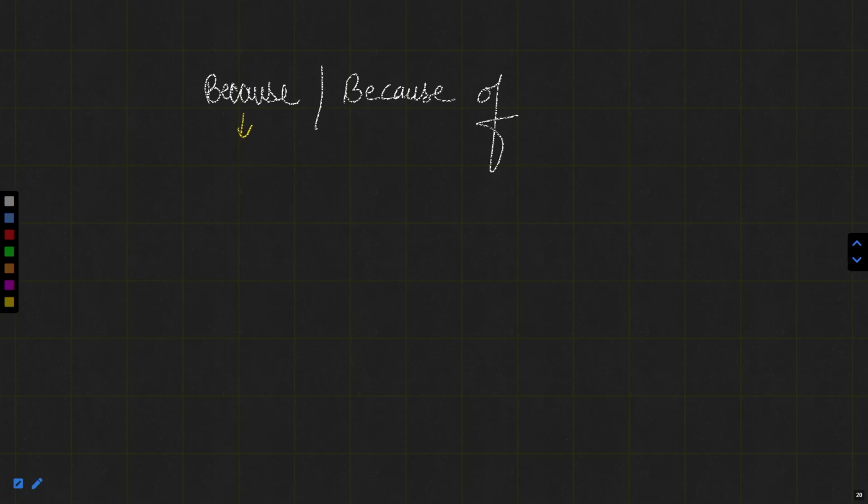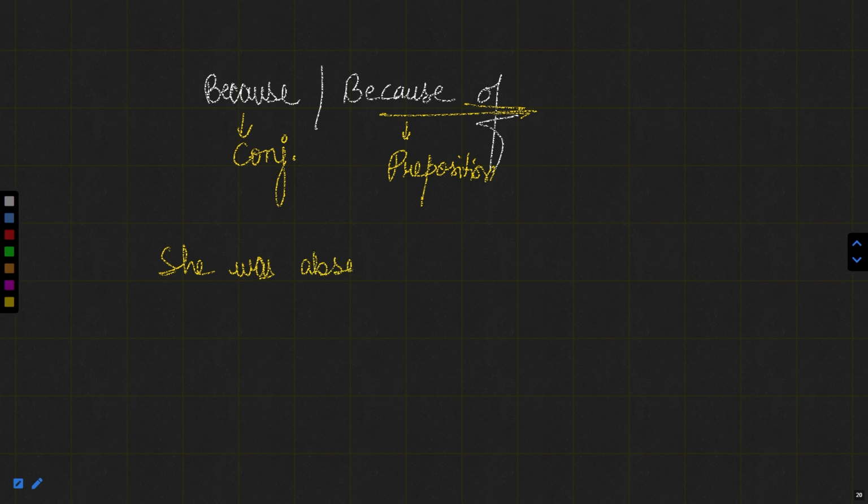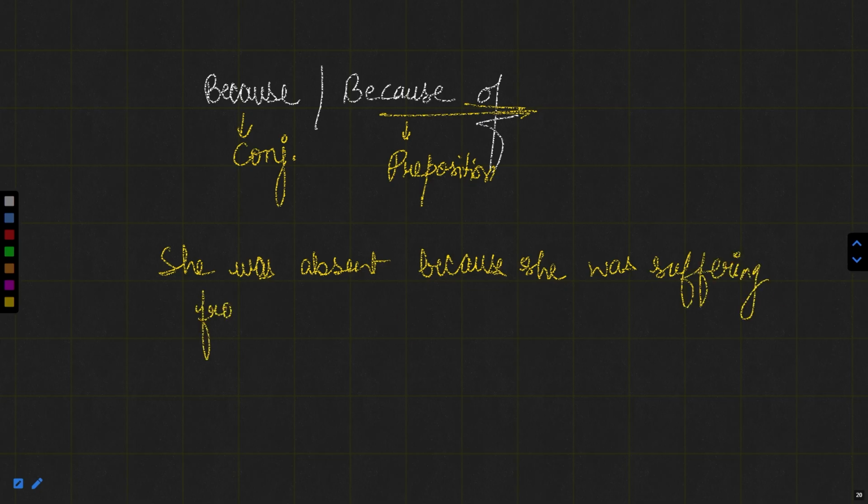If you see this because, this is a cause and effect denoting conjunction. Whereas if you see this because of, this is a cause and effect denoting preposition. Okay, this is a preposition because we have used of with it. Now if I say that she was absent because she was suffering from fever. Okay, she was suffering from fever.